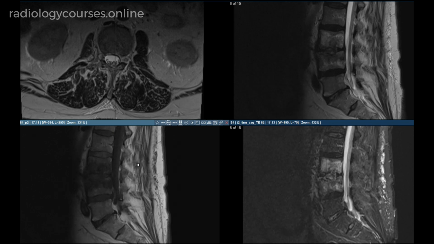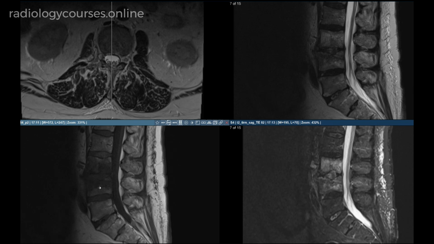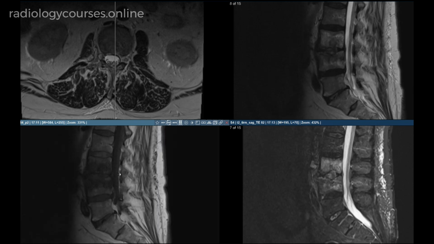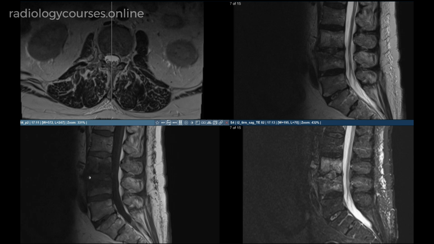What we are seeing on T1 weighted sequence is ill-defined low signal intensity with loss of definition of the end plates at few parts. On T2 and STIR, there is heterogeneous increased signal intensity. Added to that, on the sagittal STIR sequence, there is increased signal intensity of the disc. If you compare the rest of the discs, this disc has got definite increased signal intensity.